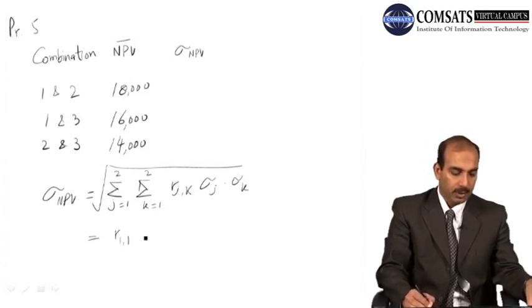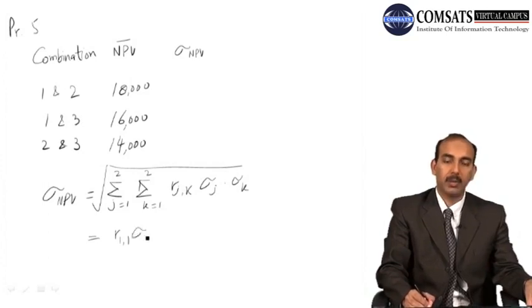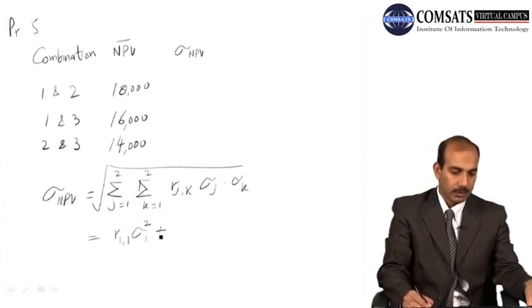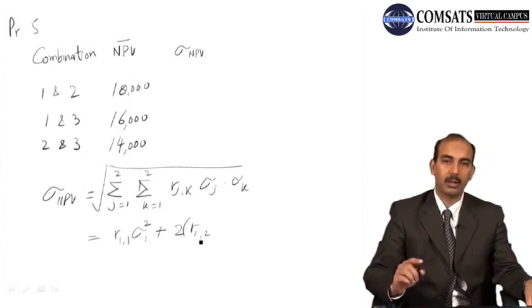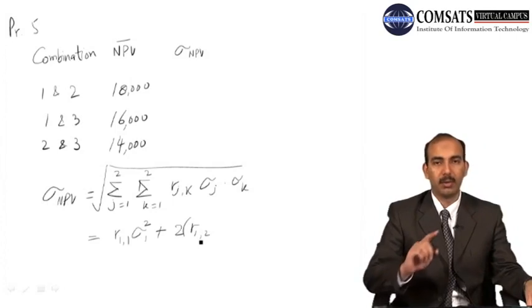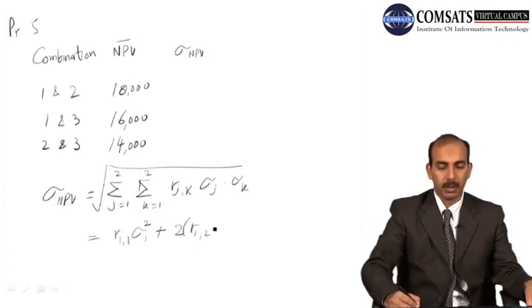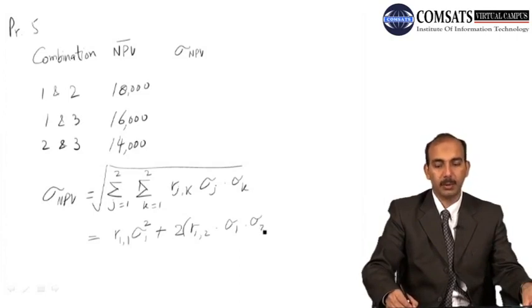The correlation between 1 and 1 times the standard deviation of 1 and 1 becomes standard deviation squared, plus 2 times R12, because now we are taking the combination 1 and 2, and when we take the combination of 1 and 3 we will use R13, times the standard deviation of proposal 1 and the standard deviation of proposal 2.